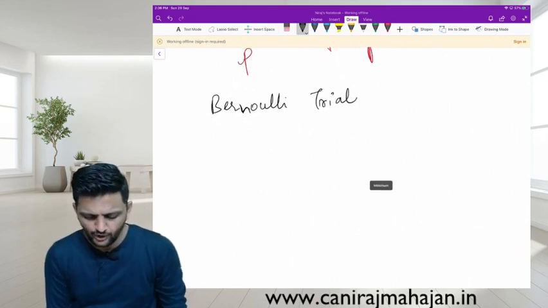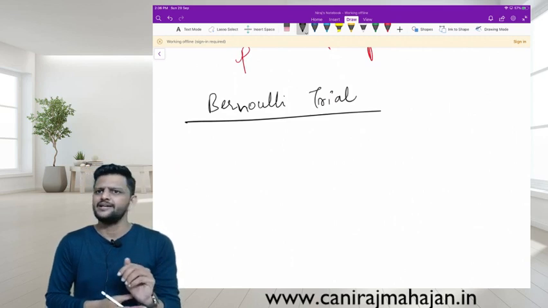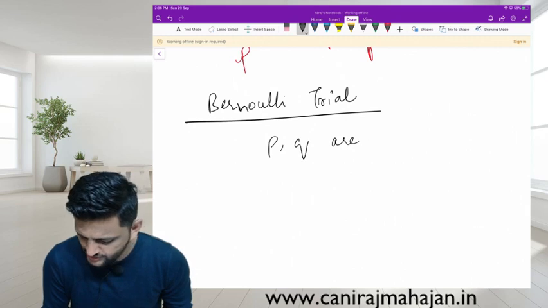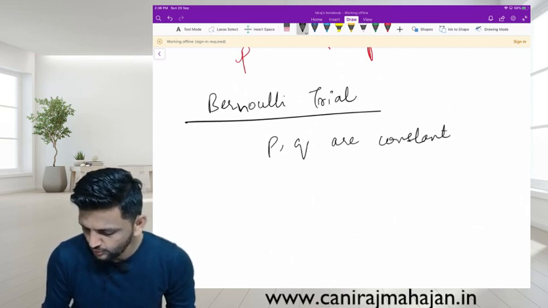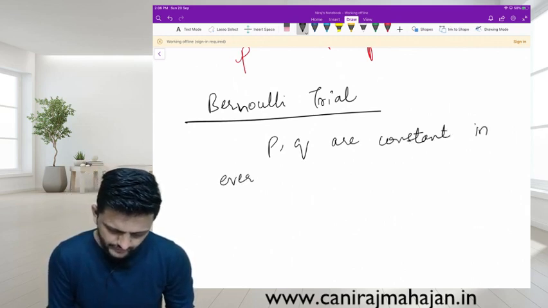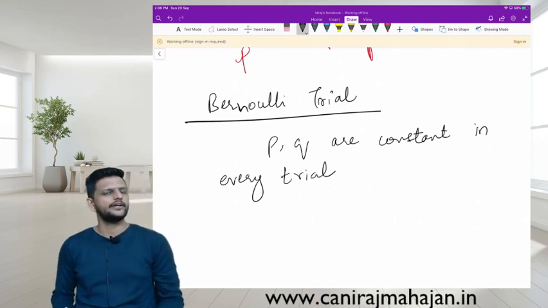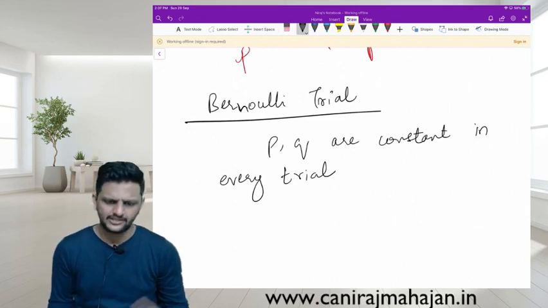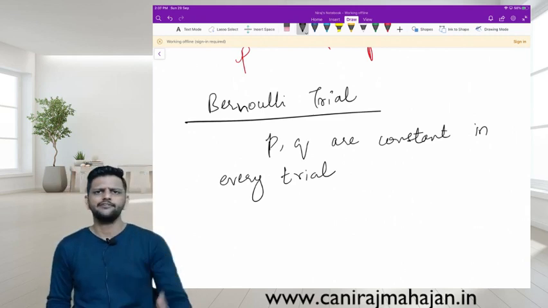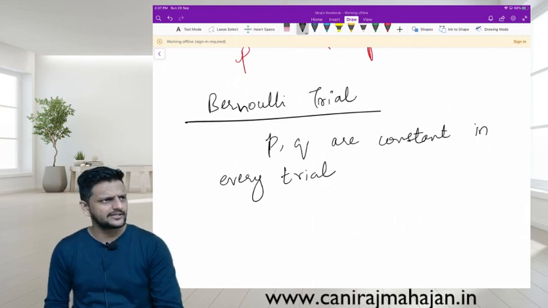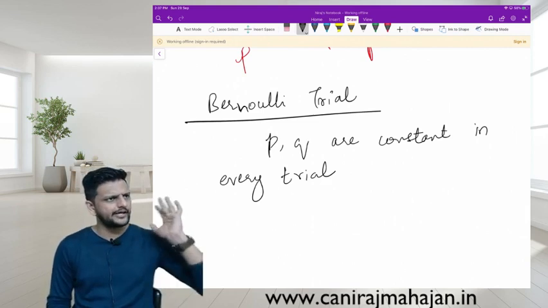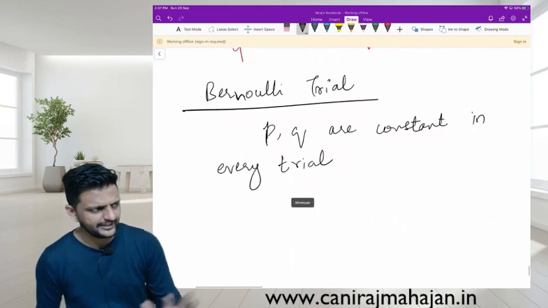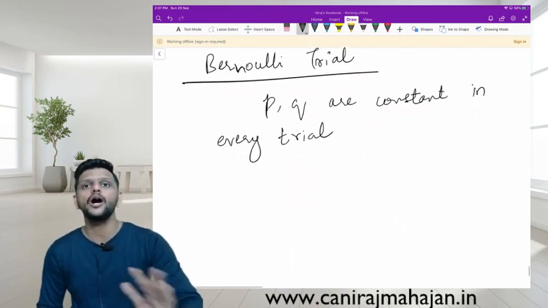What is the feature of a Bernoulli trial? N is small, and P and Q are constants in every trial. In every trial the values of P and Q are the same. They are not changing. Just like tossing a coin: every time you toss, the chances of heads and tails are the same, 0.5 and 0.5. Every time you roll a die, the chance of a number is still 1 by 6. So P and Q are always constant.